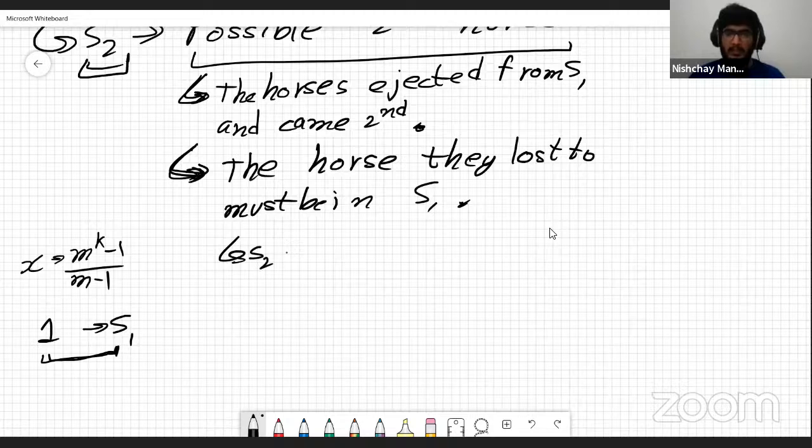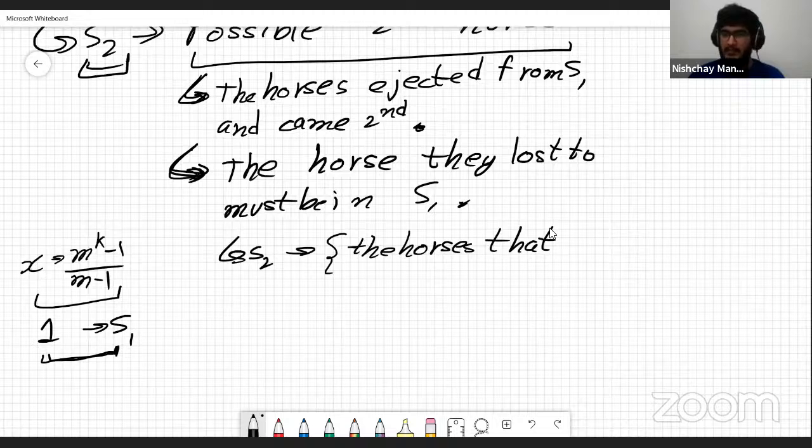So S2, in the end, after all of these races, is going to be the horses that lost to the first fastest and came second.